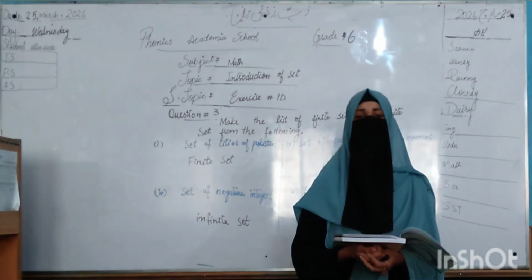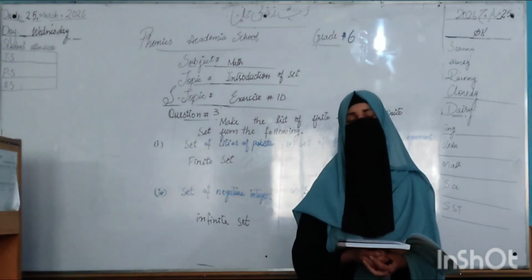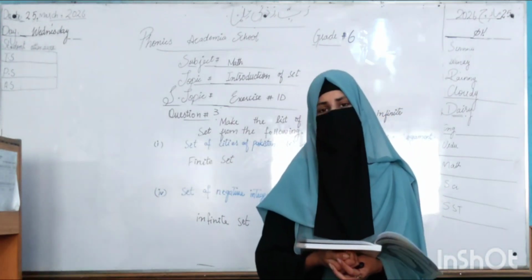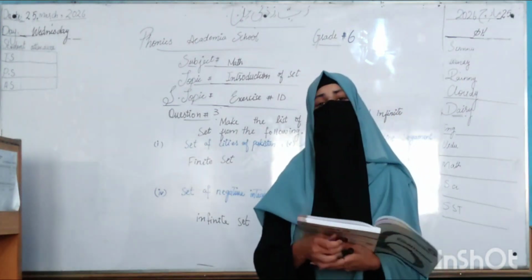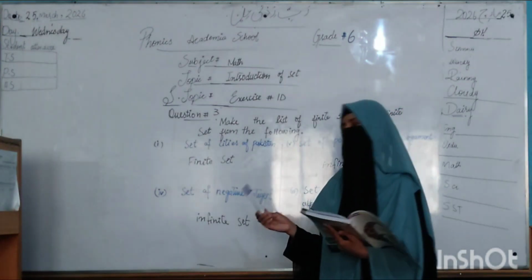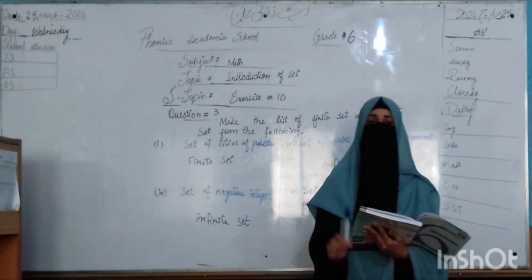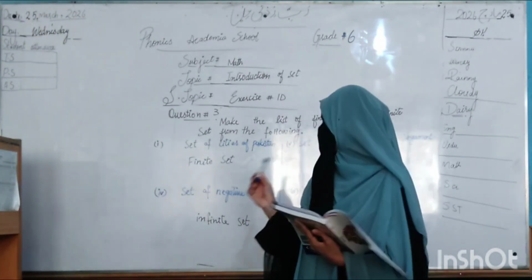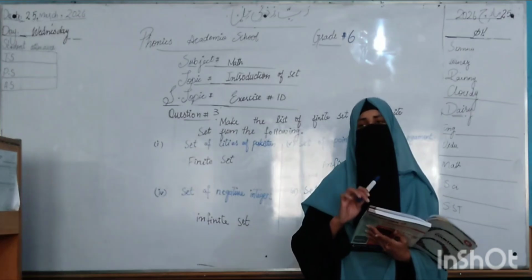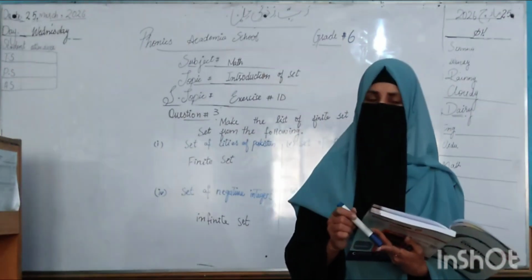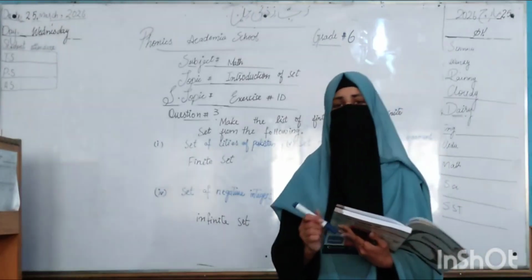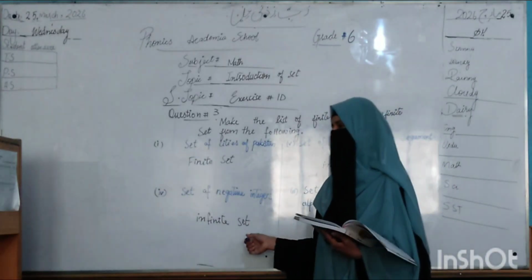For example, from minus 5 to 14, or minus 17 to 29. But this does not describe the limit. They only say the set of negative integers. You know that counting continues and does not stop, so the limits of the set are not described. It means that it's an infinite set.